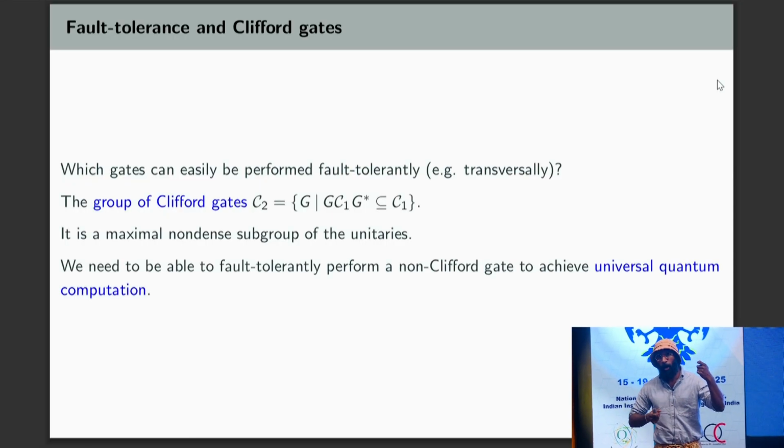As soon as you are able to do one more gate beyond the Clifford gates, you can approximate every gate. So in order to do universal fault-tolerant quantum computing, we can do the Clifford gates easily using typically transversal or similar techniques, but we need to perform at least one other non-Clifford gate.